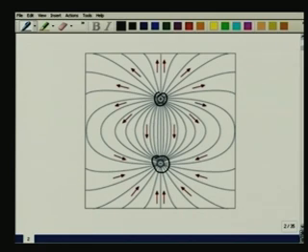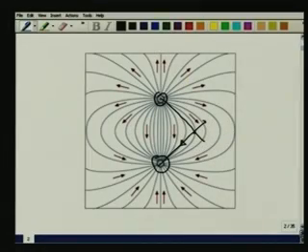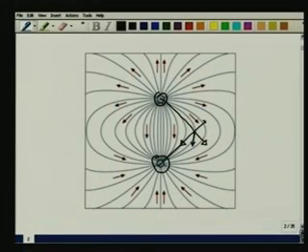Again, it is a very simple matter to check what happens if I were to place a test charge Q here. Again, you could resolve the lines of force. So, I have a force here and I have a force here, except that the negative charge pulls it in this direction, the positive charge is going to pull it in this direction, and the net force will be somewhere here. In other words, draw these lines of force, draw the tangents, and that will give you the electric field at that particular point. In other words, what we have done all this time can be summarized in a single statement: the electric field is nothing but a tangent to the curves that we have drawn here.